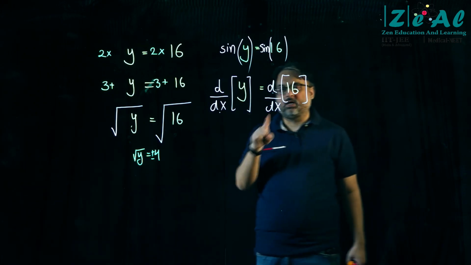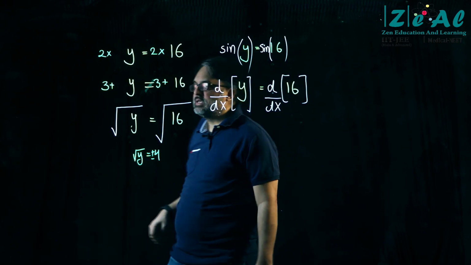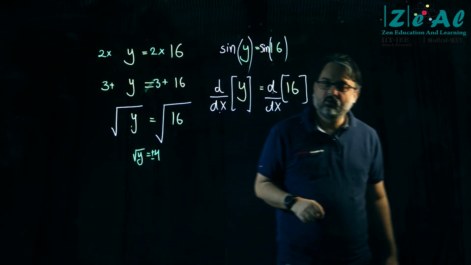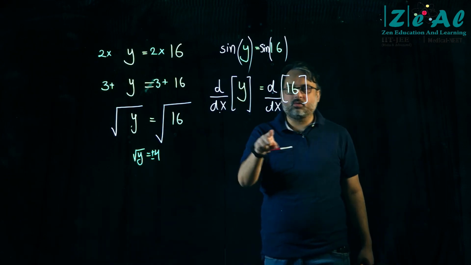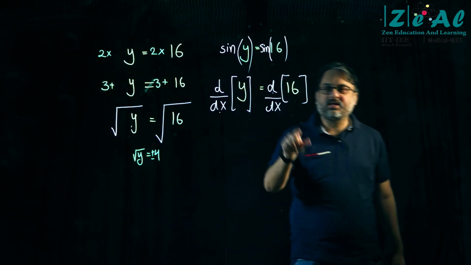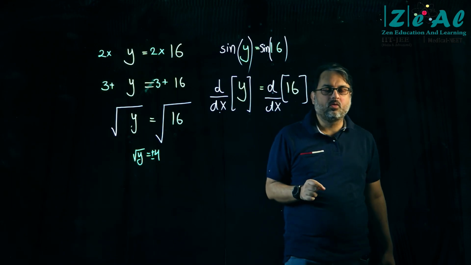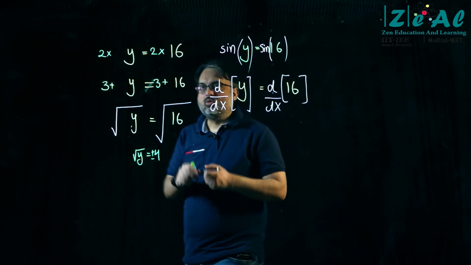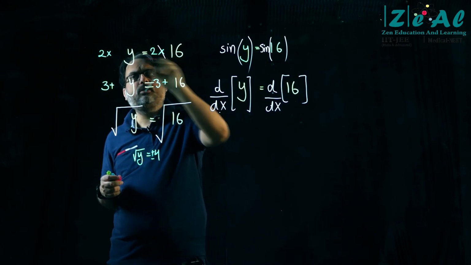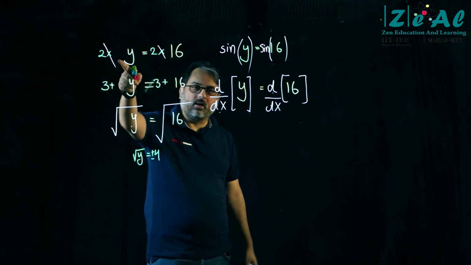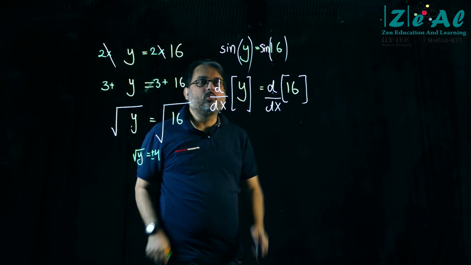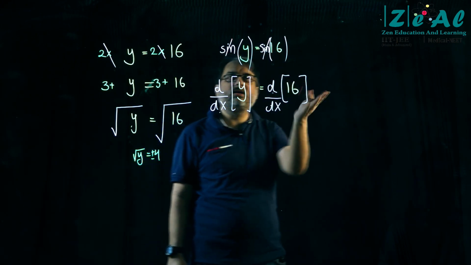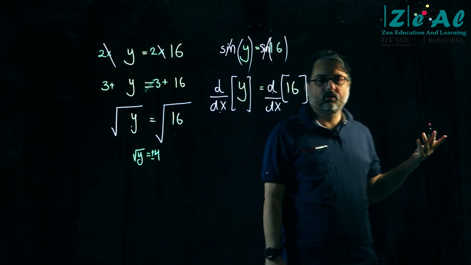Very good question, Advik. So Advik is asking, can we cancel dx and dx? No, we cannot. You cannot cancel this dx and dx. Not allowed. Just like you cannot say कि मैं यहाँ पे ये और ये मैं cancel कर देता हूँ. You cannot do that. You cannot say कि मैं यहाँ I और I cancel कर देता हूँ. Sine y is equal to sine 60. नहीं, you cannot do that.